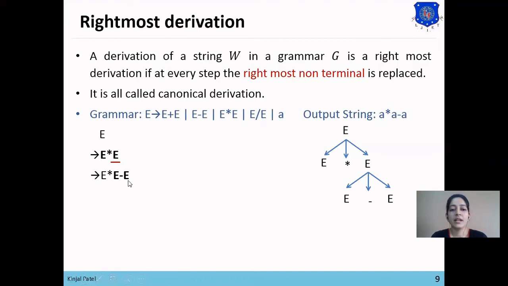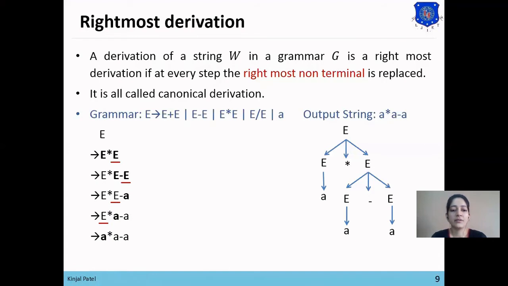Now we will replace the leftmost non-terminal E with the single terminal symbol A, as our format has been generated: E star E minus E, and our output string's format is A star A minus A. So we'll replace this E by the single terminal symbol A. Now we'll select the rightmost non-terminal E. Here A and minus are terminal symbols, so we'll replace E with A. Now A star A minus are all terminal symbols, so our rightmost non-terminal is E and we'll replace that with A.